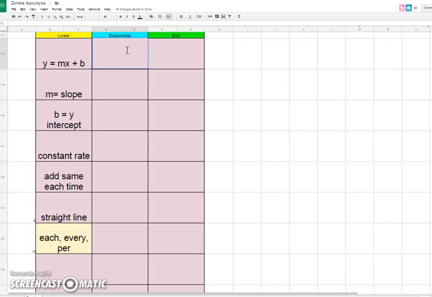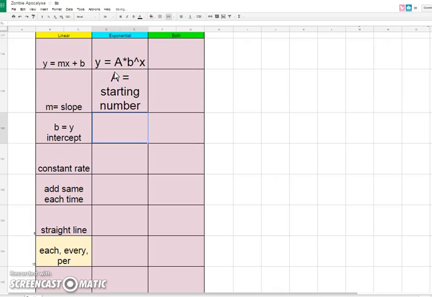Exponential functions, by contrast, have a function of the form a times b to the x, where a is the starting number. For example, a in this case was the number of zombies you had to start with, and b is called the base, or the growth rate. So you remember that we talked about the difference between double zombies and triple zombies? The thing that changed there was the base. Okay? This is not a constant rate.